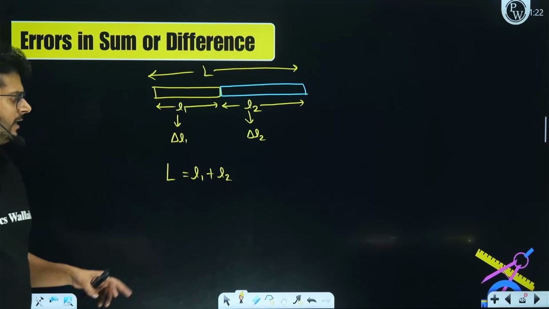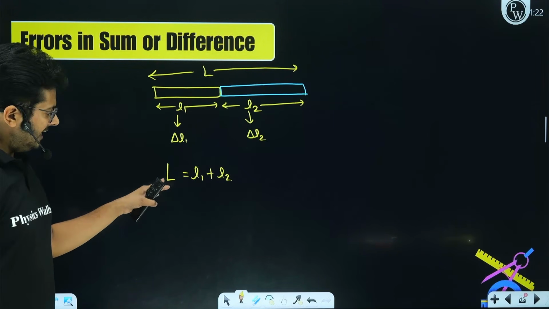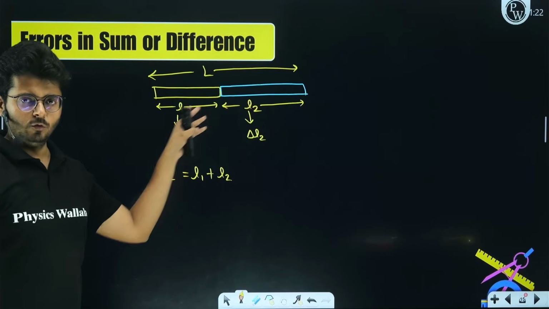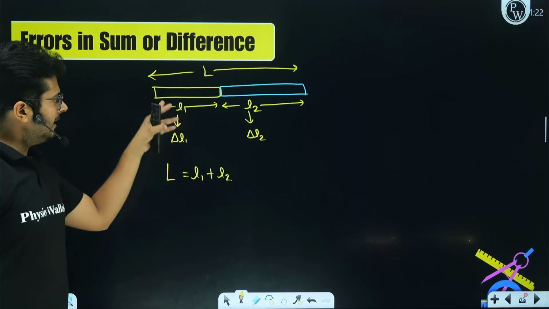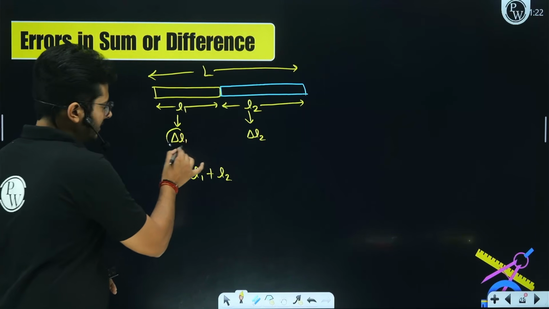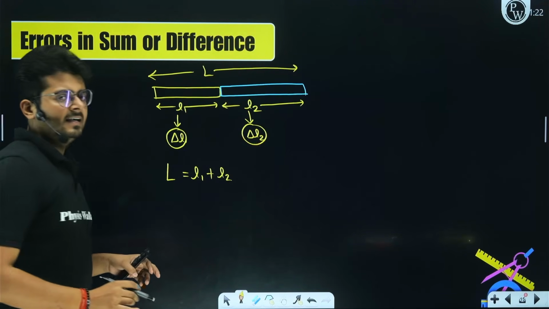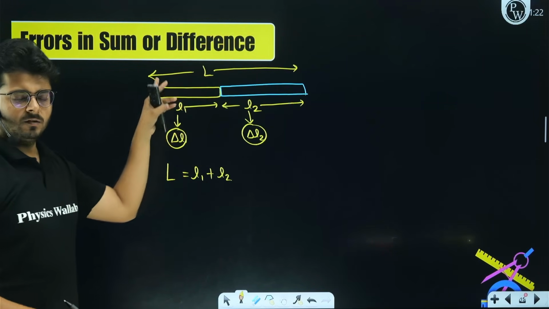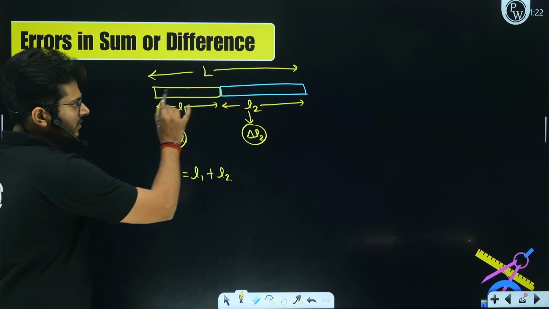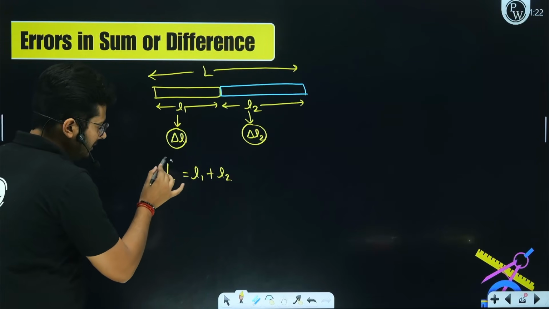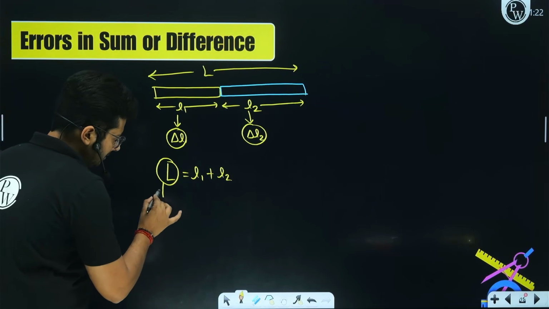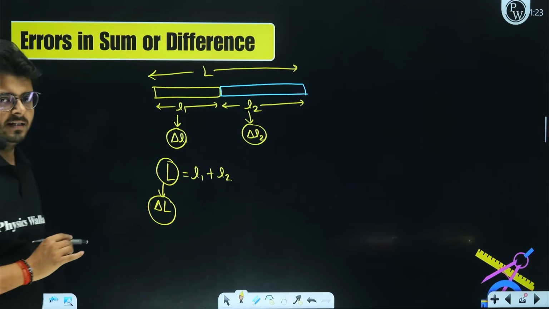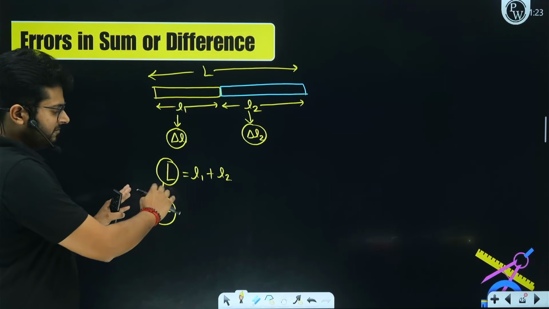My dear aspirants, if the value of capital L depends on both the lengths of the rods, L1 and L2, and in both of them you have made a little error, can I say that both the errors will reflect in the final measurement? We will say yes, both the errors will reflect in the final measurement. So what will be the final error? The absolute error in the final measurement, delta capital L.